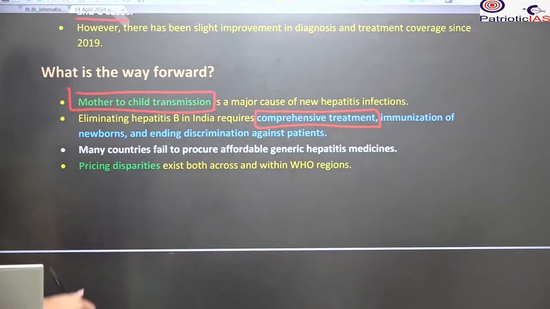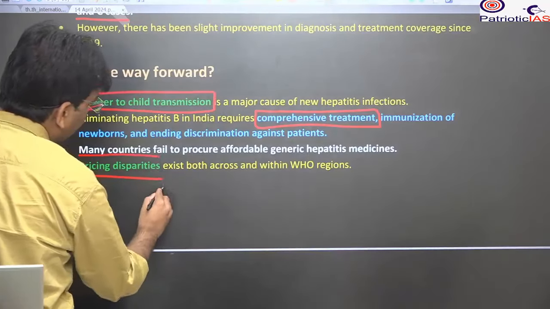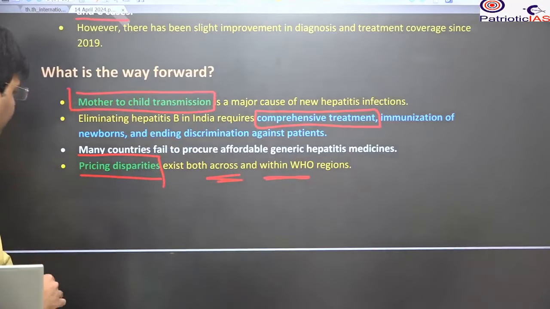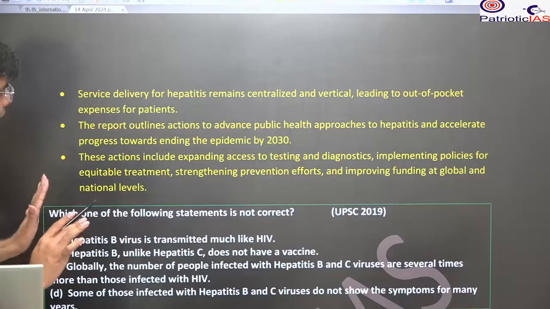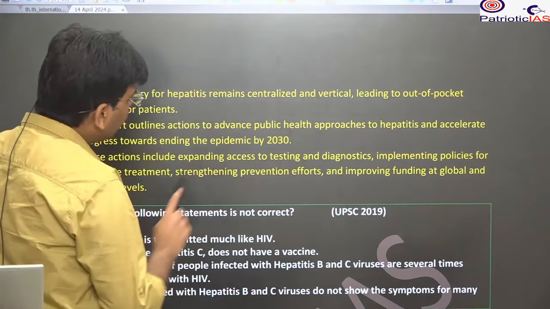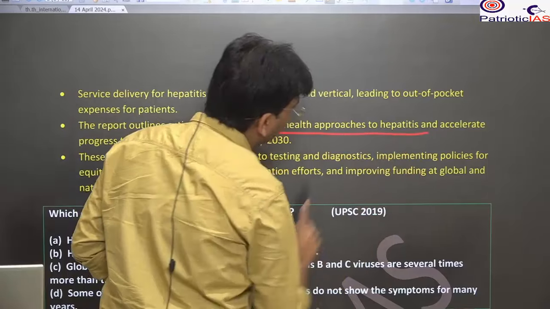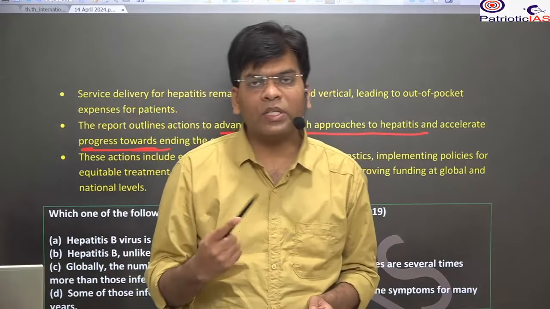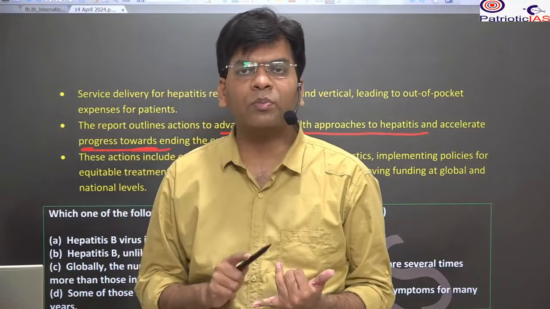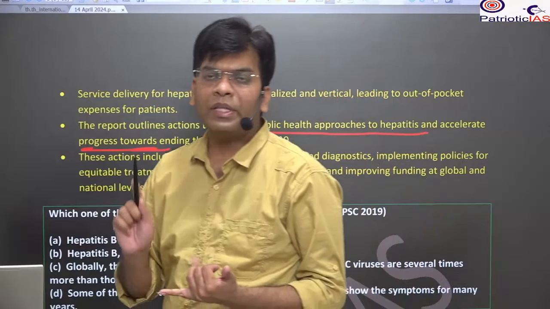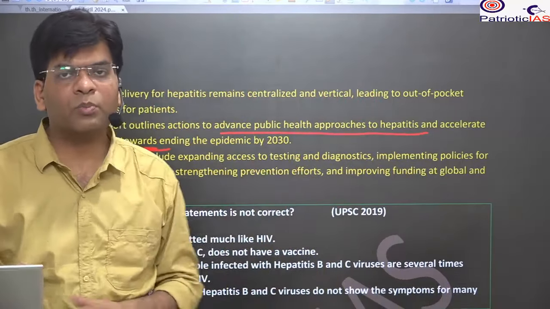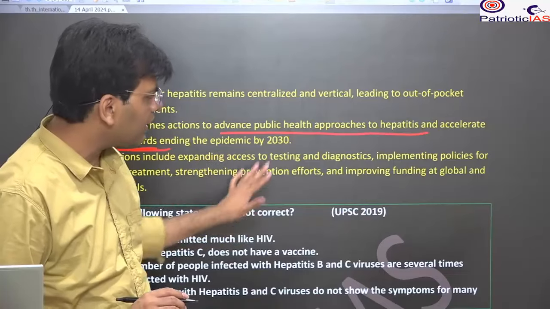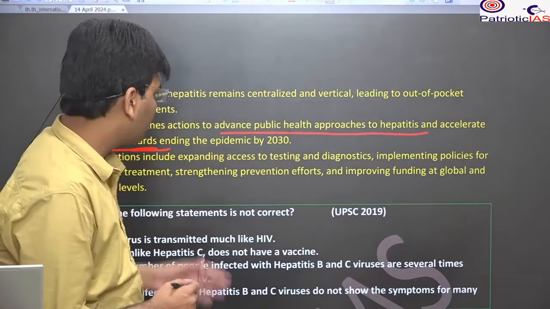So here it has mentioned the price disparity, not only across countries but within regions. What we need is to bring an advanced public health approach to hepatitis and accelerate progress toward ending this epidemic by 2030. We need to bring priority to the price, bring awareness of the programs provided by the government, and ground the implementation. And yes, recently we have seen some improvement in this area. So please remember all this.